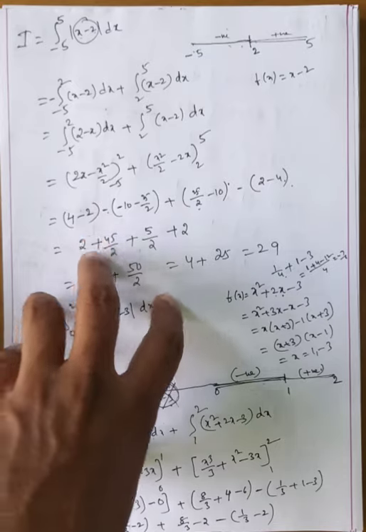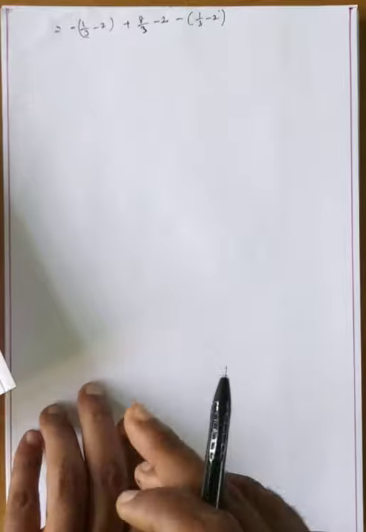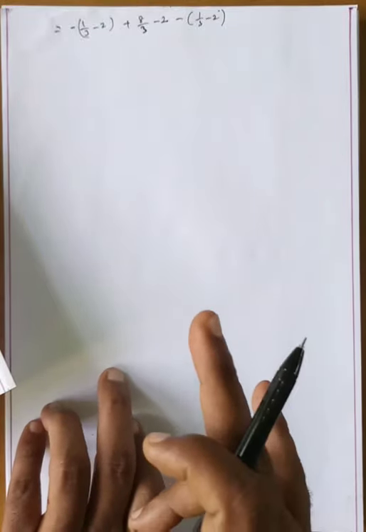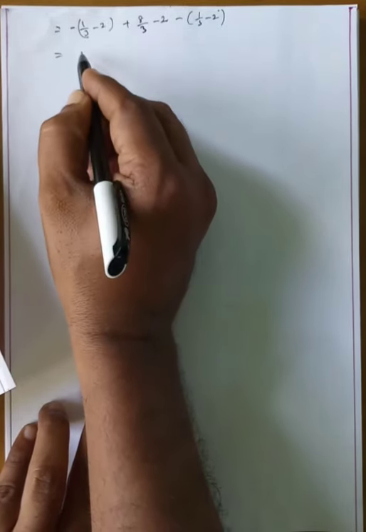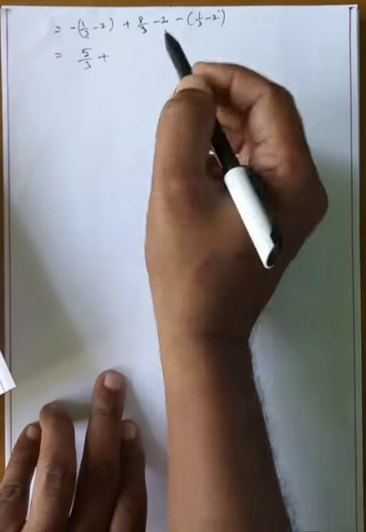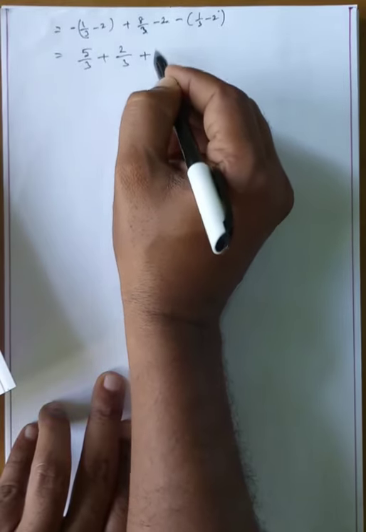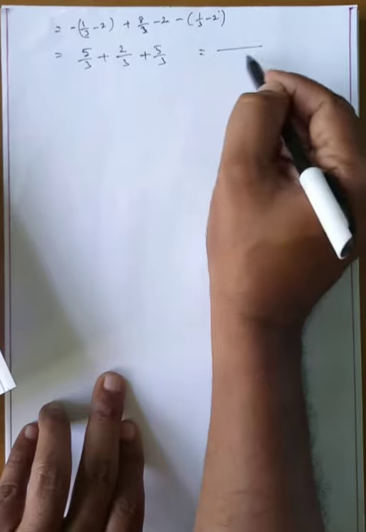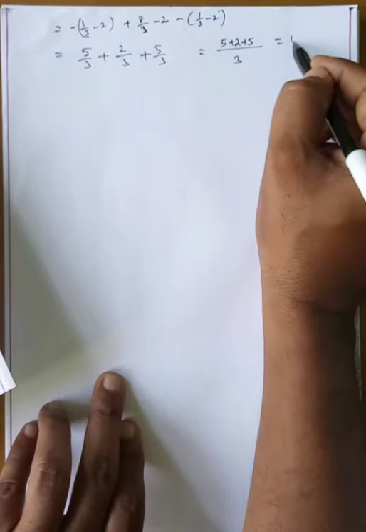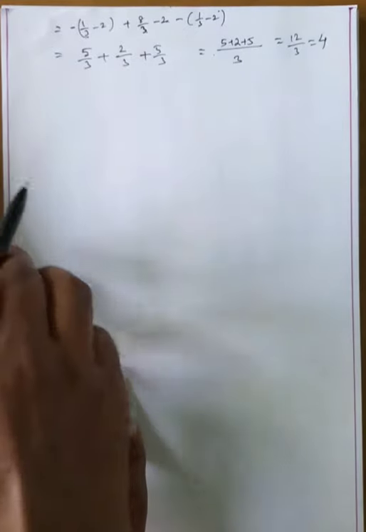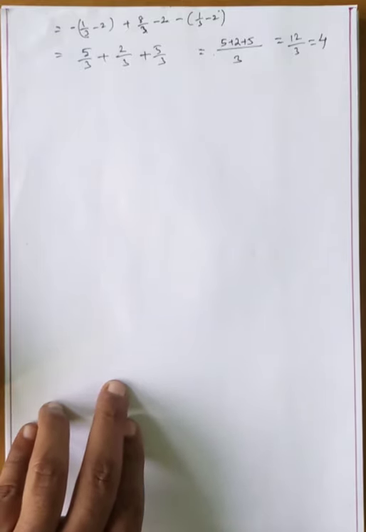Okay, next continuation. Minus 1 by 3 minus 2 plus 8 by 3 minus 2 minus of, here, 1 minus 6, minus 5 by 3. Already minus is there, so this is 5 by 3, plus this is 8 minus 6, which means 2 by 3, and this is also plus 5 by 3, the last one. LCM is 3: 5 plus 2 plus 5 is 10 plus 2, 12 by 3. So the answer is equal to 4. In this way we will complete the problems.